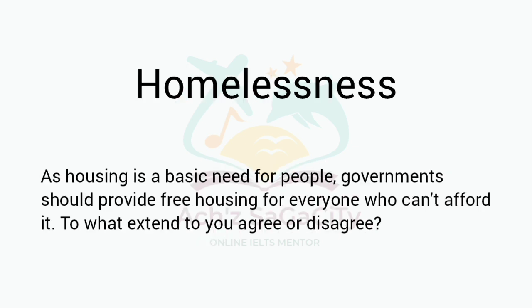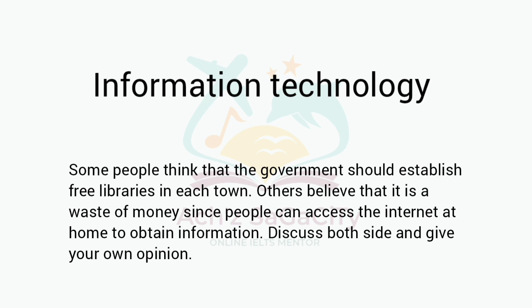Next one, homelessness. As housing is a basic need for people, government should provide free housing for everyone who can't afford it. To what extent do you agree or disagree? Next one, information technology. Some people think that the government should establish free libraries in each town. Others believe that it is a waste of money since people can access the internet at home to obtain information. Discuss both the arguments and give your opinion. You support the former view or the latter view and try to explain that in the third body.